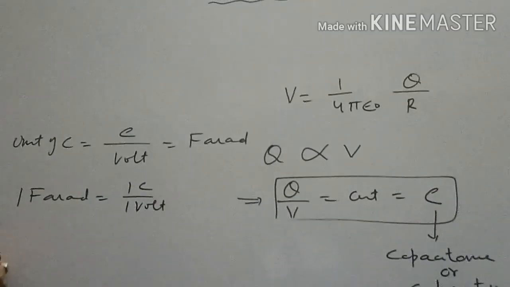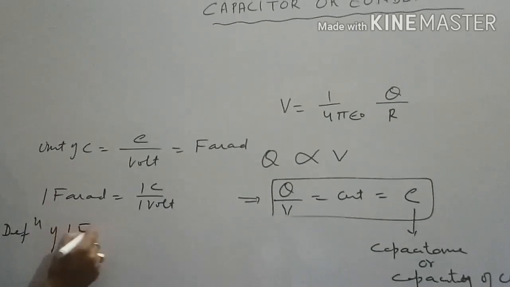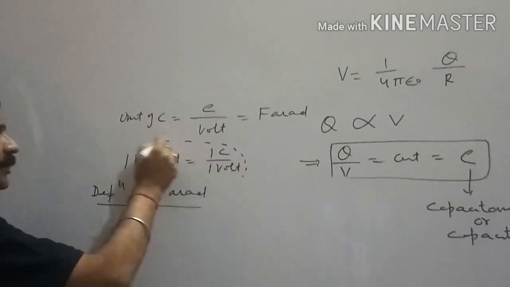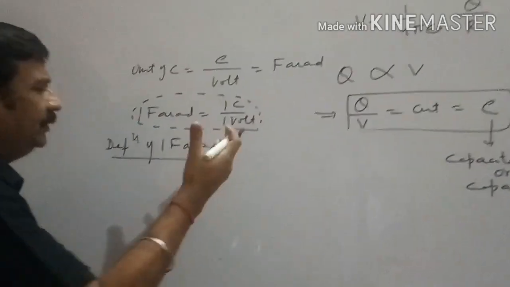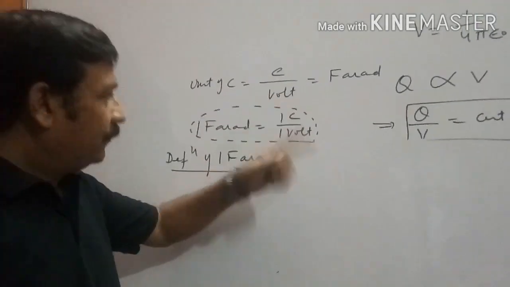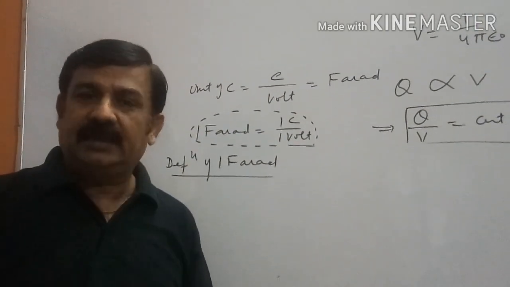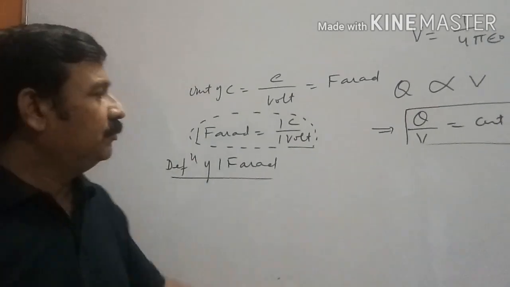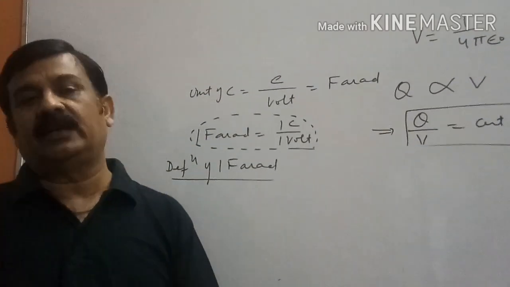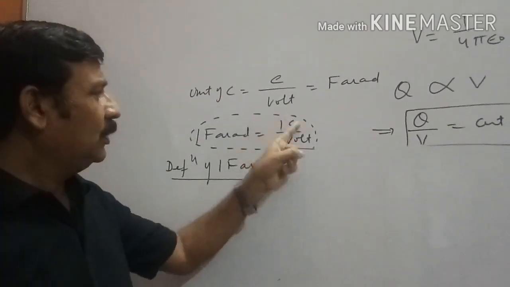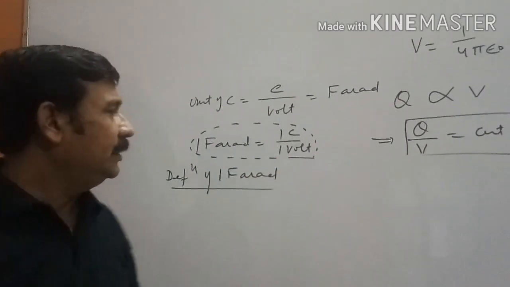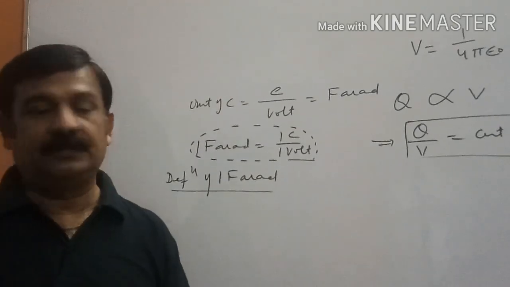Definition of 1 farad. We use this particular relation to define 1 farad. When 1 coulomb of charge is given to a conductor to raise its potential by 1 volt, the capacity of the conductor is said to be 1 farad.